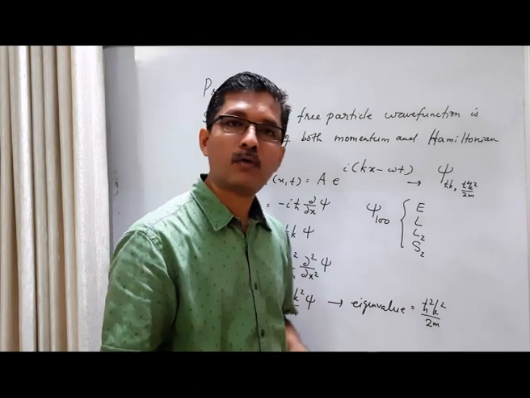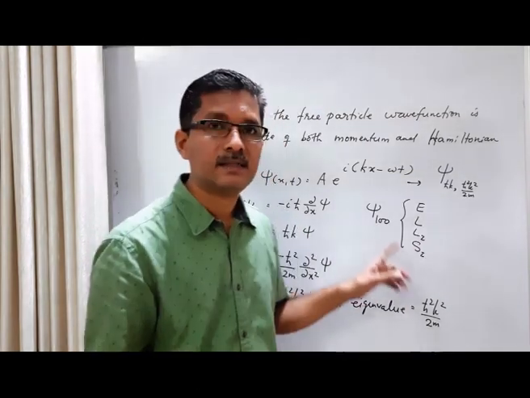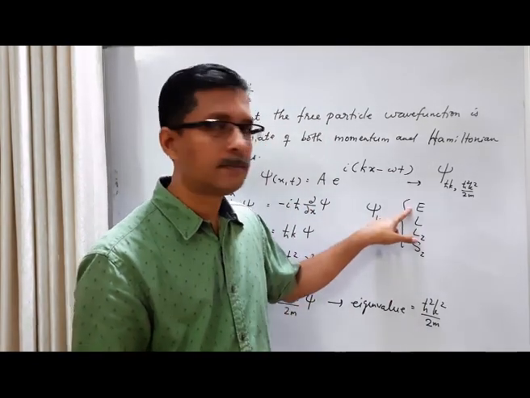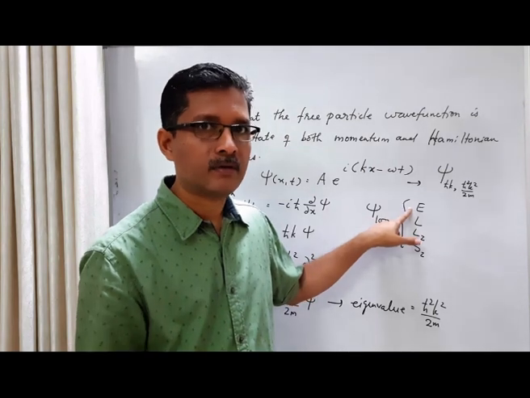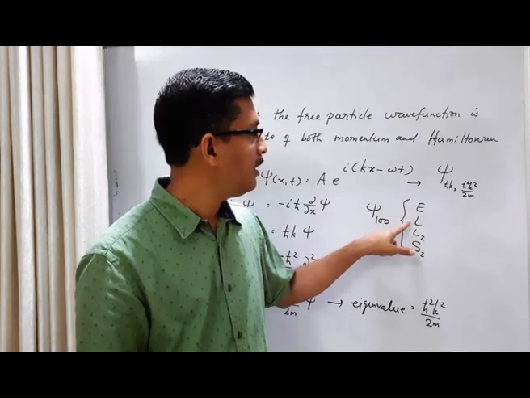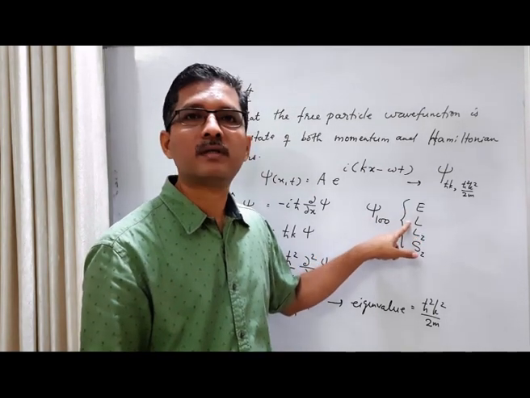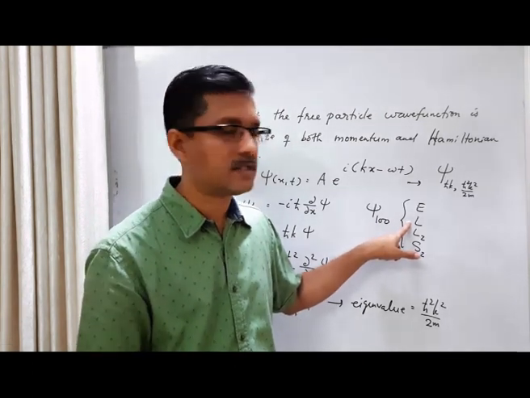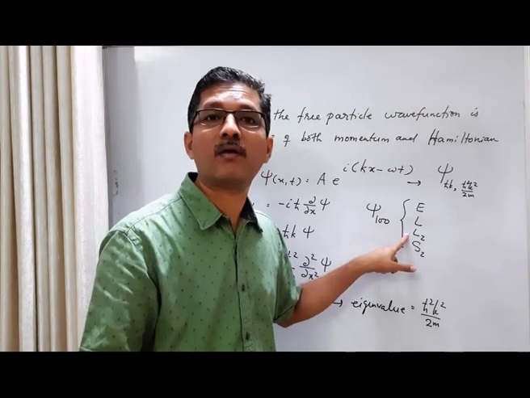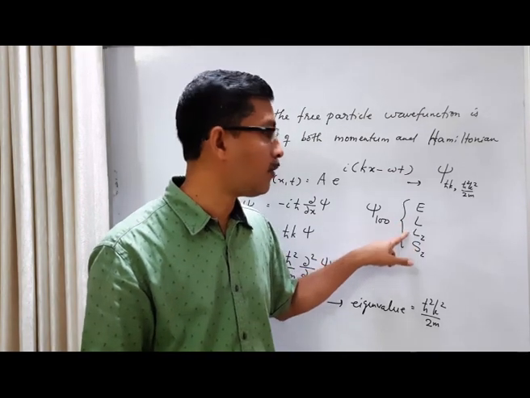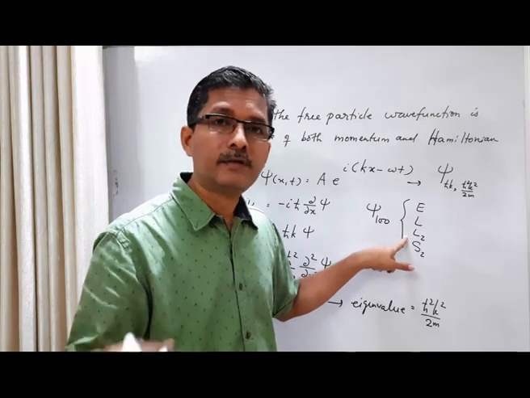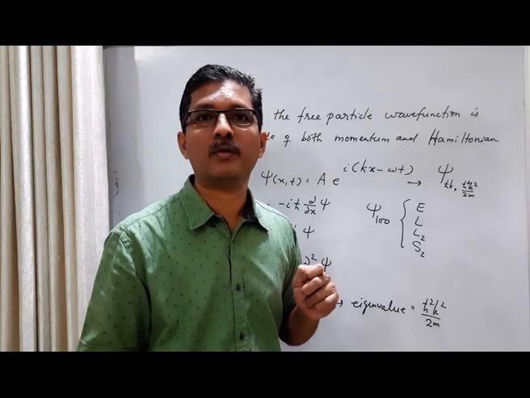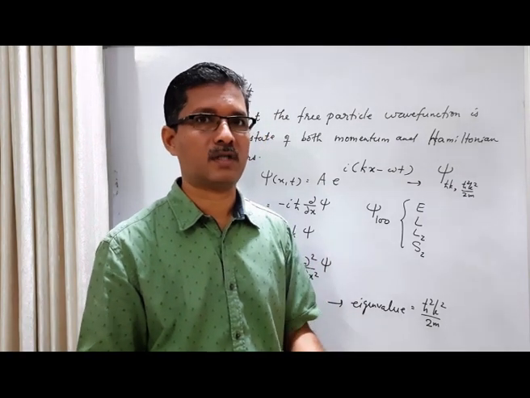So if these 4 quantities are sharp, it means that this is the eigenstate of 4 different operators. Energy operator, it has its own eigenvalue, that's one sharp quantity. Angular momentum operator, it has its own eigenvalue, a second sharp quantity. Z component of the angular momentum operator, this is the total angular momentum operator, this is the Z component. It has its own eigenvalue, a third sharp quantity. Z component of spin angular momentum operator, it has its own eigenvalue, a fourth sharp quantity.